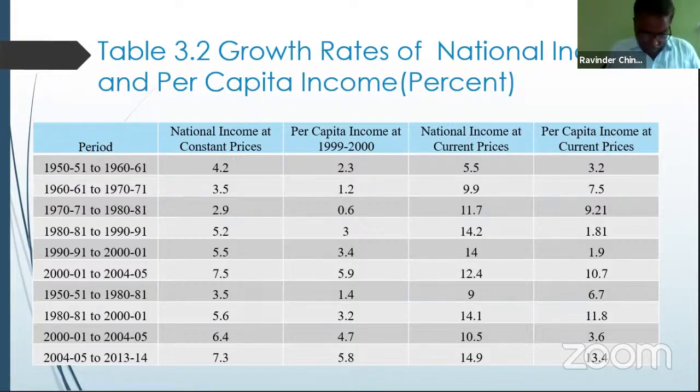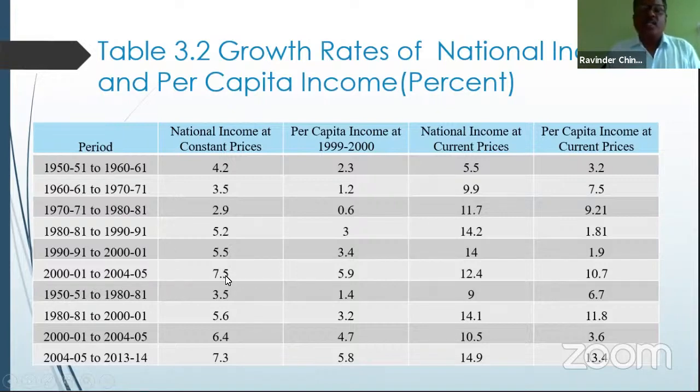And Professor Raj Krishna says that we reached the Hindu rate of growth after 1991 to 2001. That is 5.5%. It means at least we are meeting our requirements, the basic needs of the people are being met through this growth rate, which was 5.5%. It's a better, healthy growth rate that we are achieving in the economy, and the per capita income was still 3.4%. It's a low level.